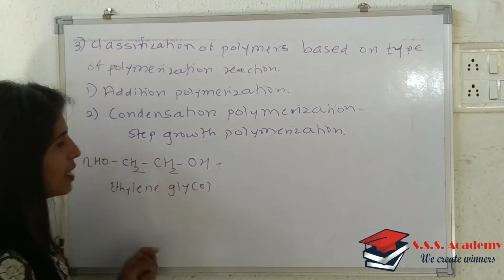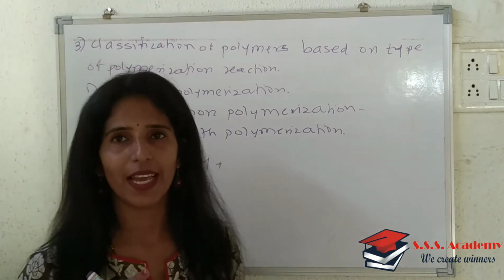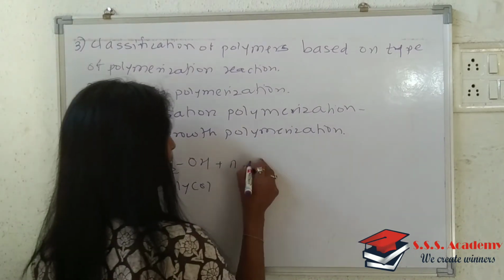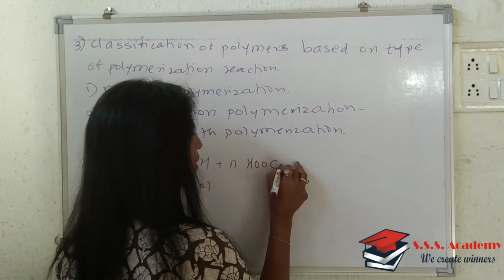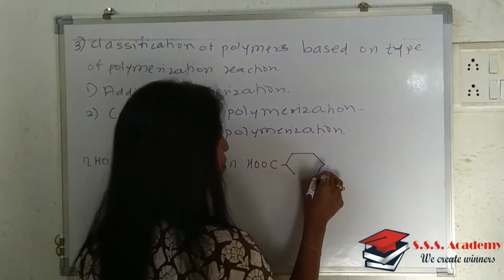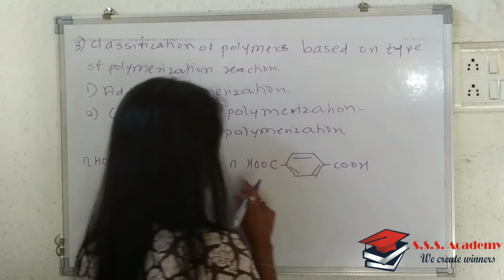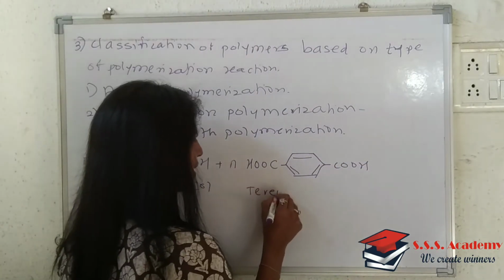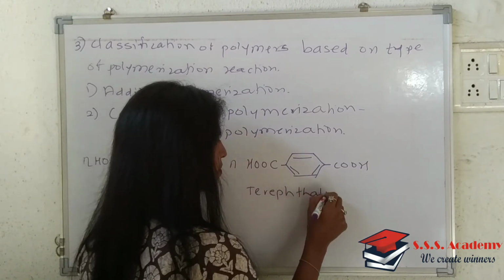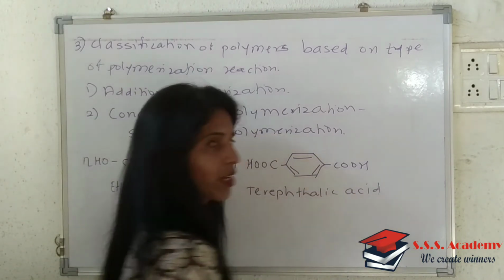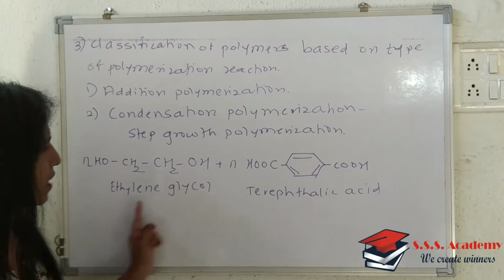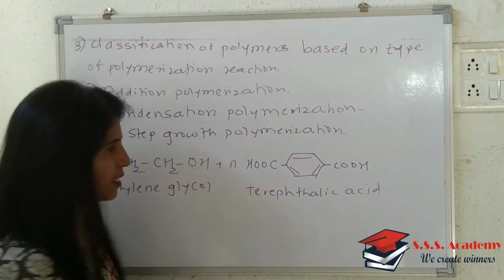It is allowed to react with N moles of terephthalic acid. Since it's terephthalic acid, it's a dicarboxylic acid, so we will have this type of structure. So we will have N moles of ethylene glycol and N moles of terephthalic acid.